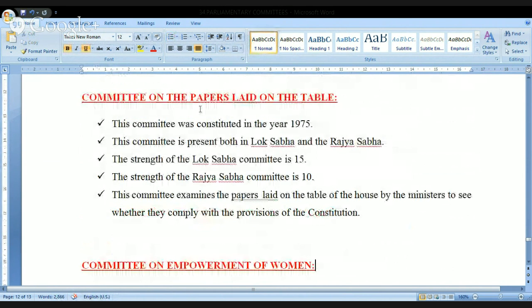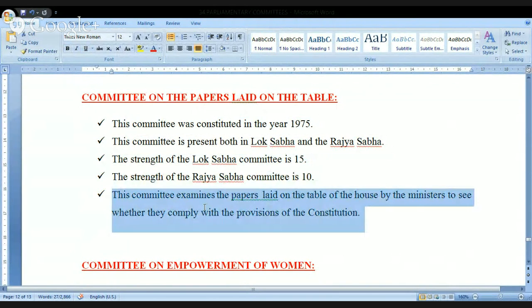Committee on Papers Laid on the Table. What do you mean by this? Laid on the table means presented to Parliament. It was constituted in the year 1975. It is present in both Houses. In Lok Sabha, the strength is 15; in Rajya Sabha, it is 10. This committee examines the papers laid on the table of the House by the ministers to see whether they comply with the provisions of the Constitution or not.